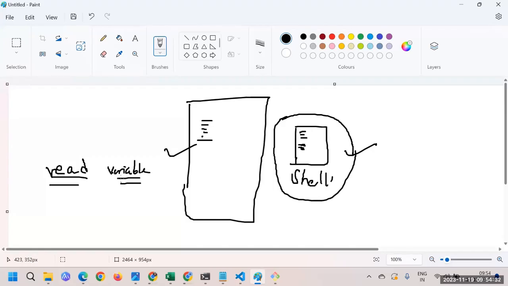As soon as we put the user input and press enter, the value which the user has given will get stored inside this variable, and we can use that variable anywhere within the script. Let's see how we can do it.